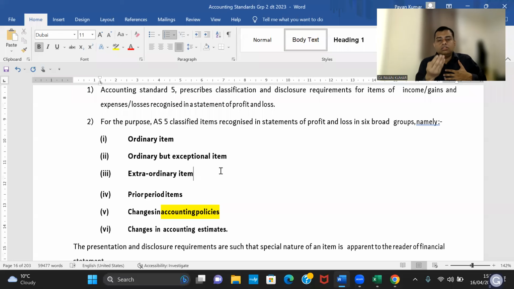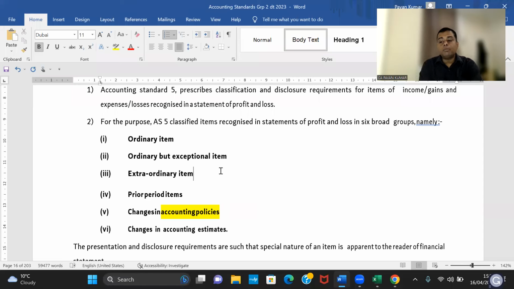Sir, how can I change 10 years retrospectively going back to 2013-14 financial year? It is not possible, sir. Then ICAI will say, then don't change accounting policy. Who asked you to change? One day you will tell cost model, one day you will tell revaluation model, one day you will tell FIFO, one day you will tell weighted average cost. Am I a joke to you? ICAI asked, am I a joke to you?